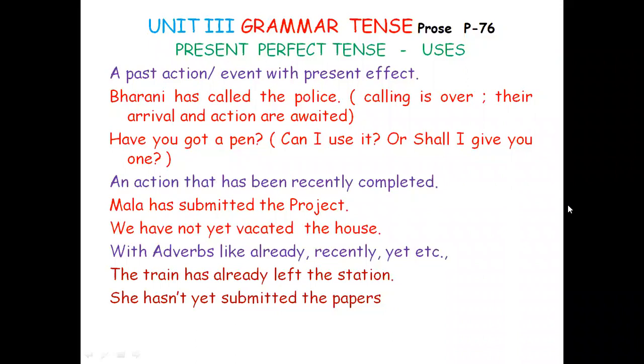Adverbials will control the use of tenses. For example, the train has already left the station. She hasn't yet submitted the papers. Already and yet are adverbials. With adverbials, we use present perfect tense.